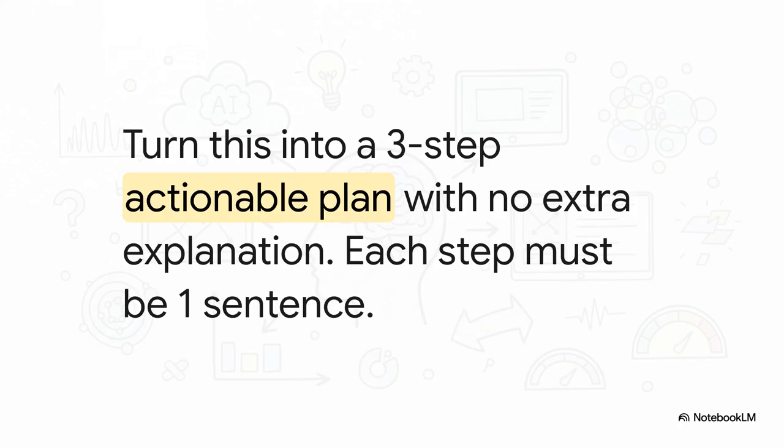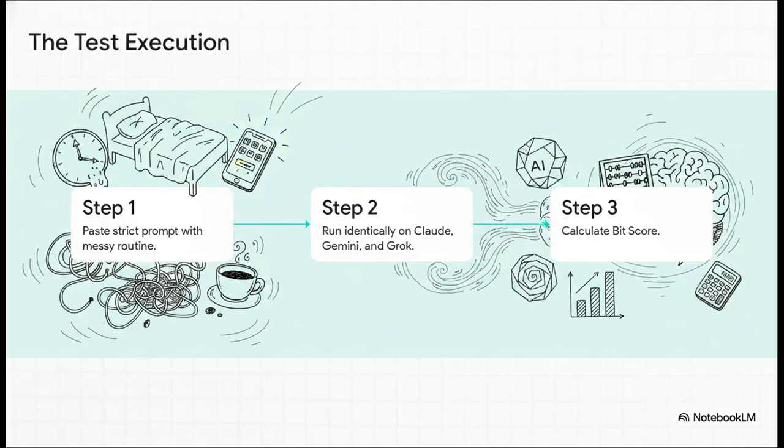Turn the following into a 3-step actionable plan with no extra explanation. Each step must be 1 sentence. Do not add commentary. Now, this prompt is a total trap. It forces strict structure and demands zero fluff, specifically designed to tempt an AI model's natural urge to over-explain and dump unnecessary tokens.